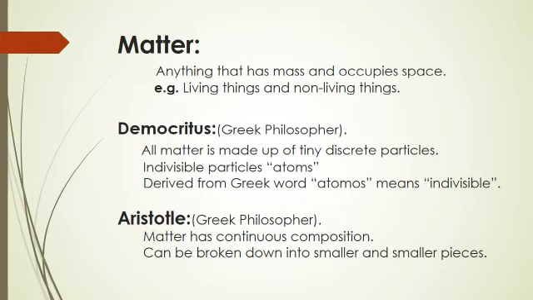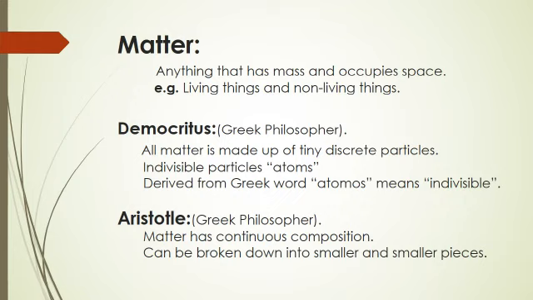According to the Greek philosopher Democritus' hypothesis, all matter is made up of tiny discrete particles which are too small to be seen. He named these particles atoms, which is derived from the Greek word atomos, which means indivisible. According to another Greek philosopher, Aristotle's hypothesis, matter has a continuous composition, which can always be broken down into smaller and smaller pieces.